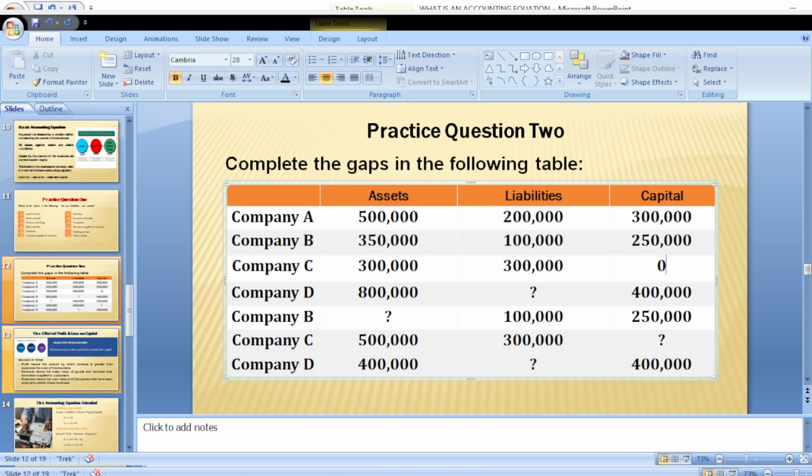Then D, the total asset of the company is 800,000. The owner of the business has contributed 400,000. That means they have borrowed another 400,000. Yes, you got it right. That means they have a liability of 400,000 naira.